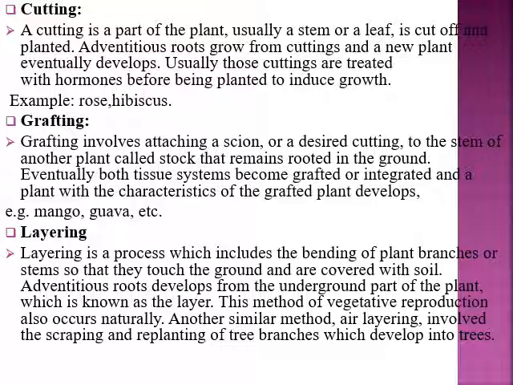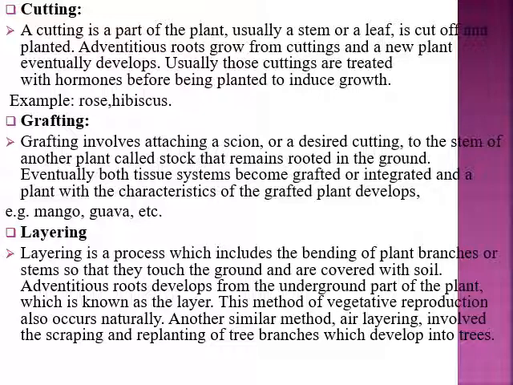That scion will have all the desired characteristics which you need to introduce in your stock. This is called grafting, and eventually both tissues are integrated, and the plant develops all the desired characteristics of the grafted plant. Examples of grafting can be seen in mango and guava and many others also.